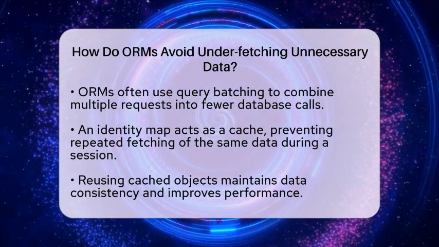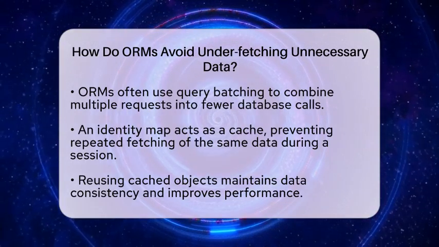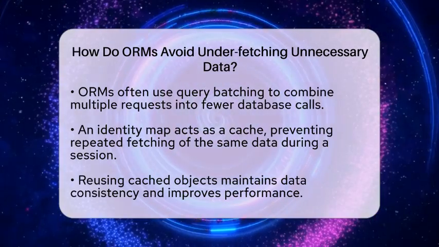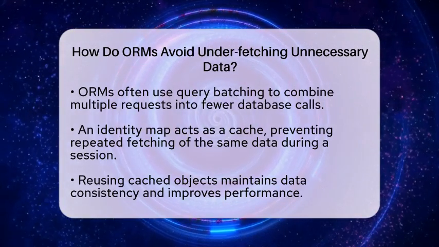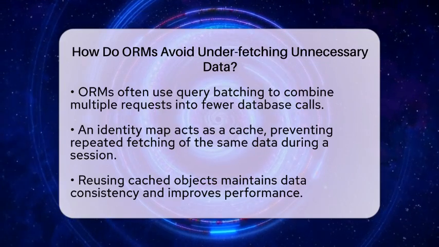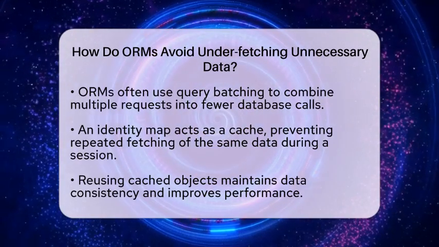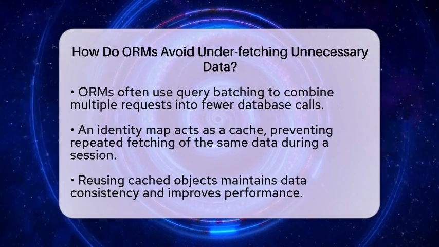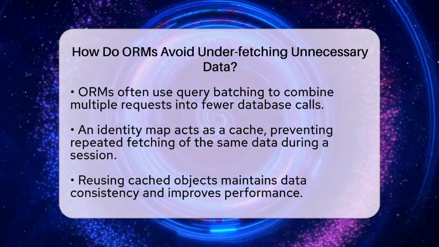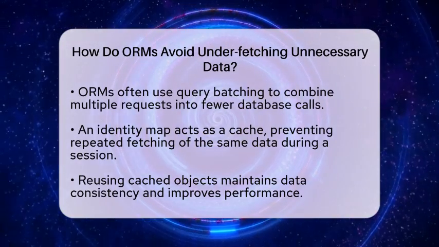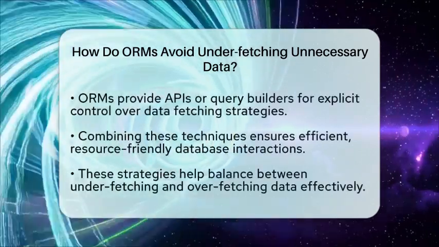Many ORMs also use an identity map, which is like a cache that remembers objects loaded during a session. This prevents the same data from being fetched again and keeps your data consistent. When you access the same object multiple times, the ORM reuses the cached version instead of hitting the database again.